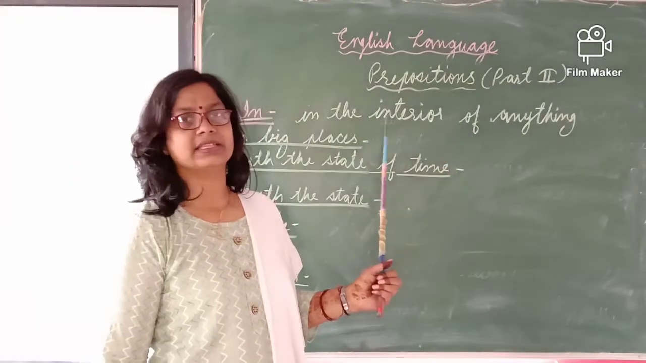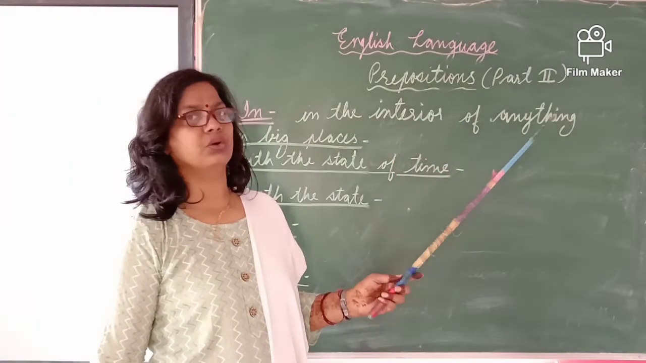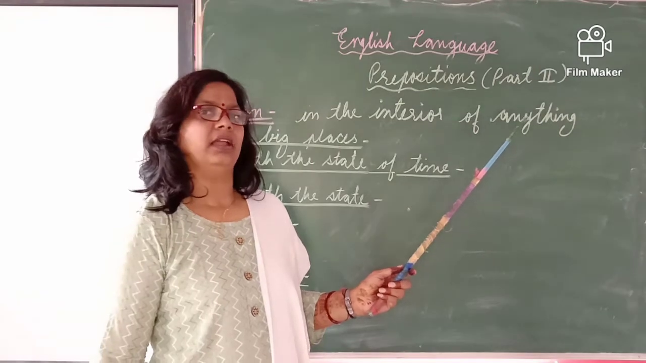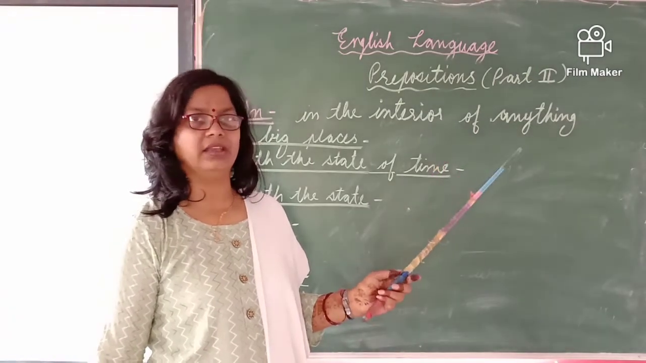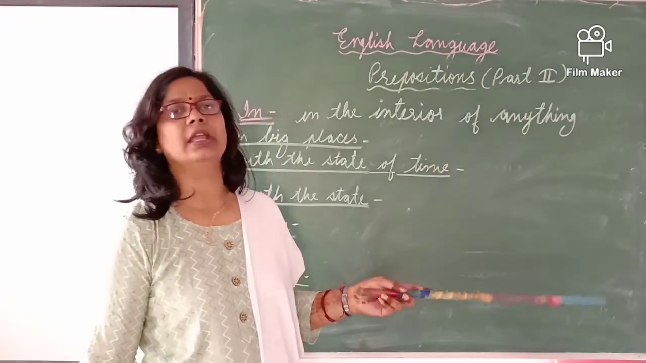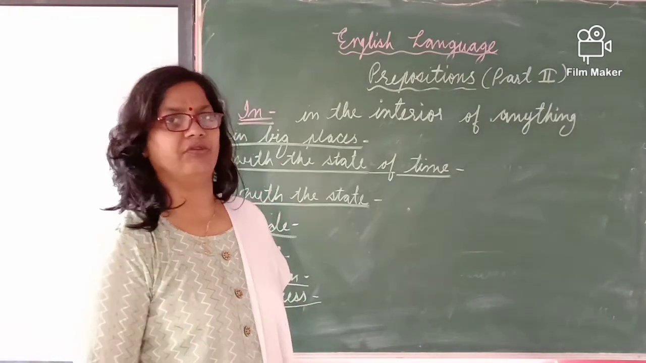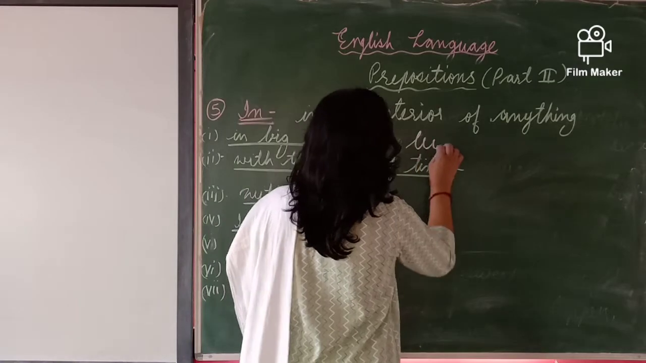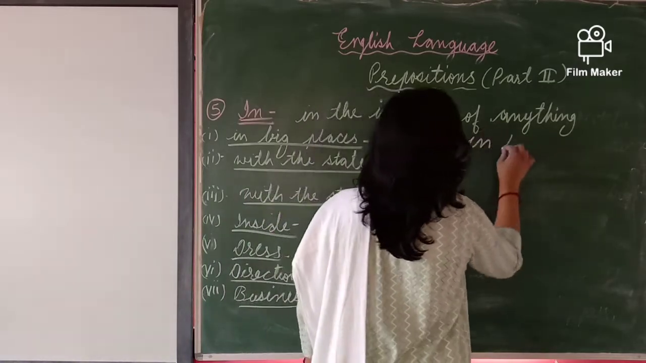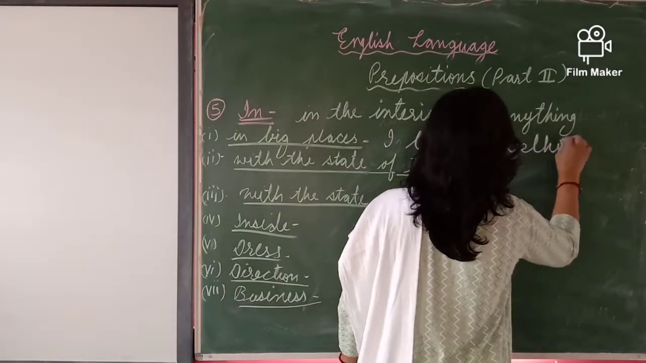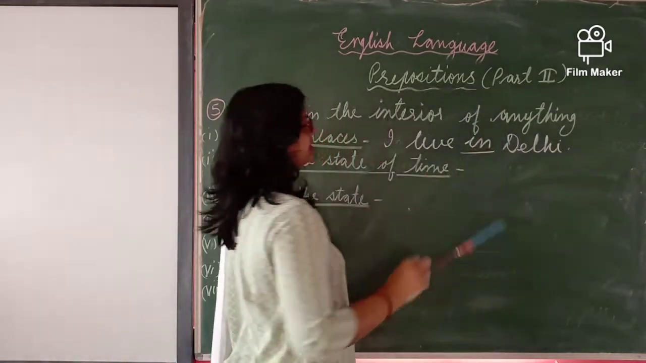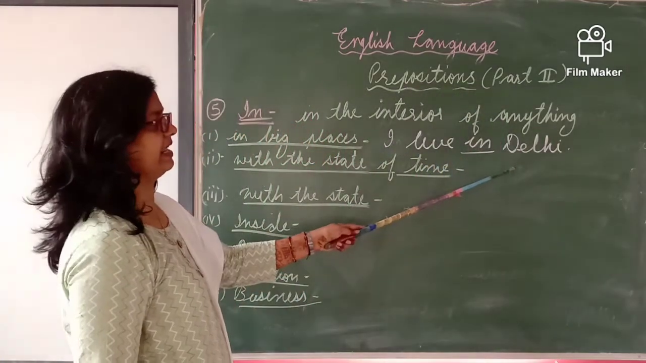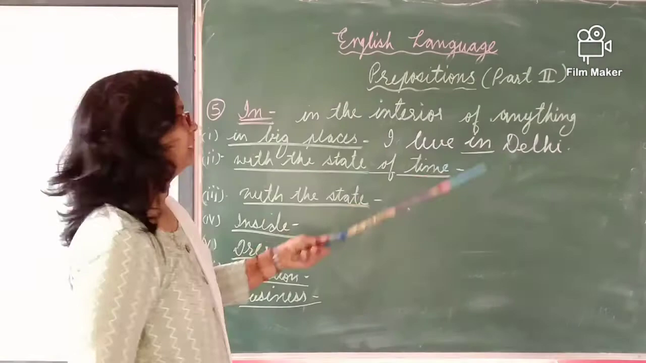Before this, we told you that "at" will be used for a place. But if there is any description about a big place, there we will write "in." So, I live in Delhi. I think this is clear now. With the place Delhi, Delhi is a big one, and we wrote here "in."